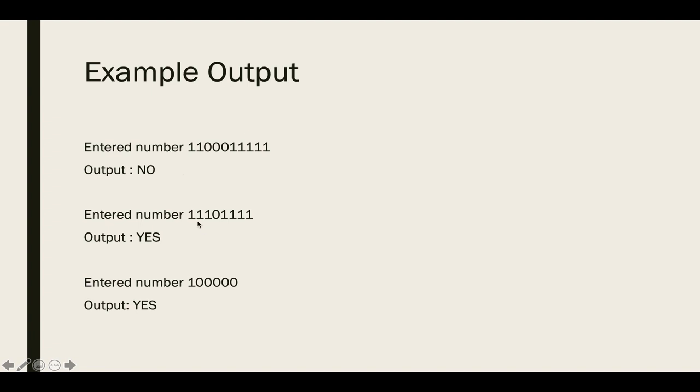Now suppose our entered number is 1110 and 4 times 1. So answer should be yes because there is only one 0 which if you flip it to 1 all will become 1. And also here there is 1 and 5 times 0. So if you flip this 1 to 0 then all will become 0. So answer should be yes. So your task is not flipping. Your task is just finding out whether it is possible to make all the digits as 0 or 1 just by flipping one digit. So how are we going to proceed?